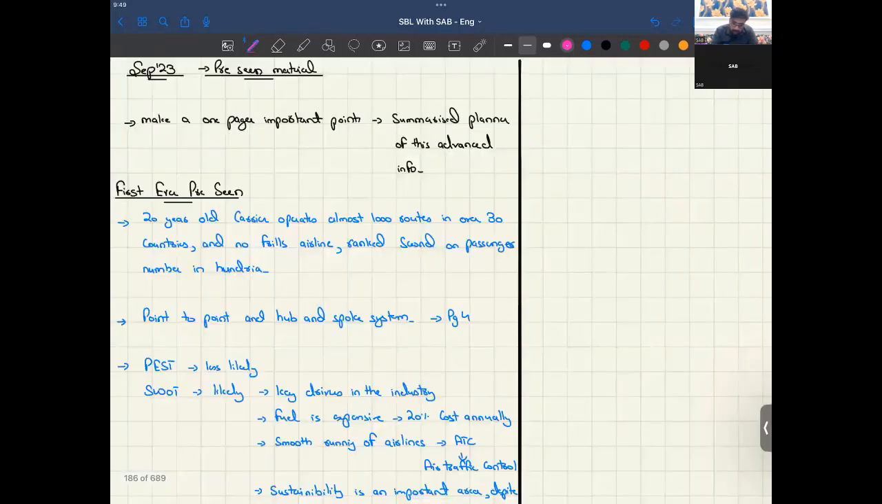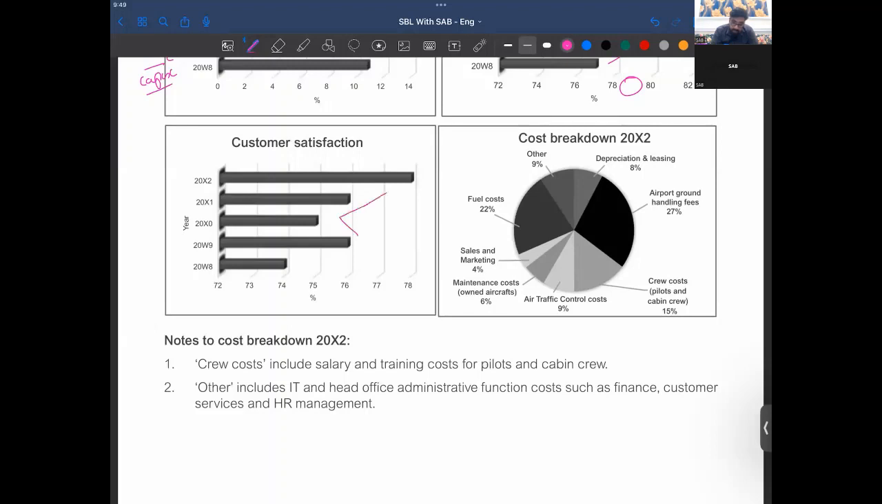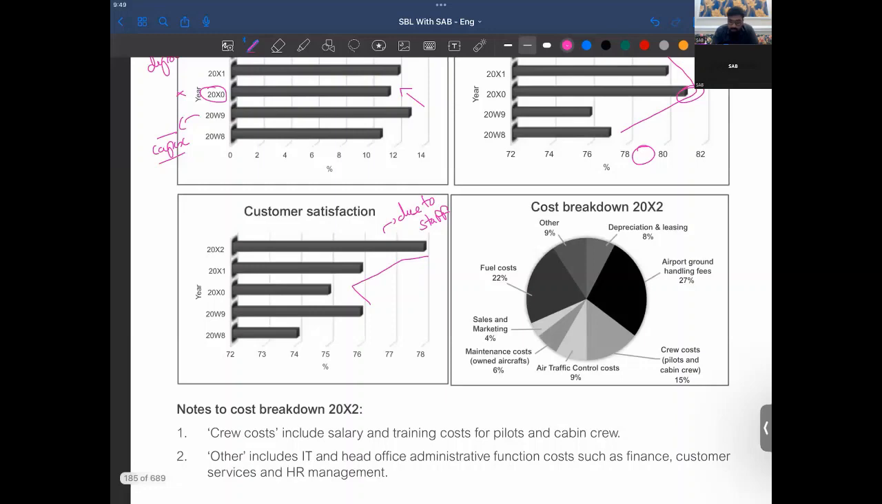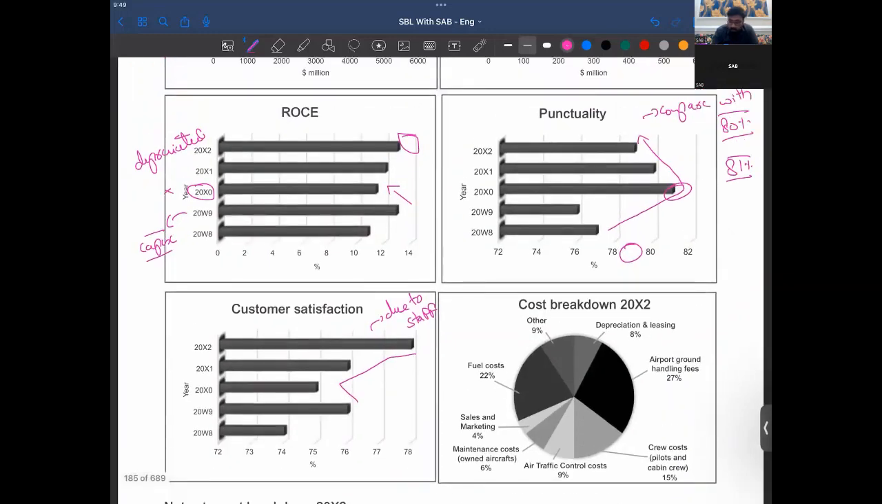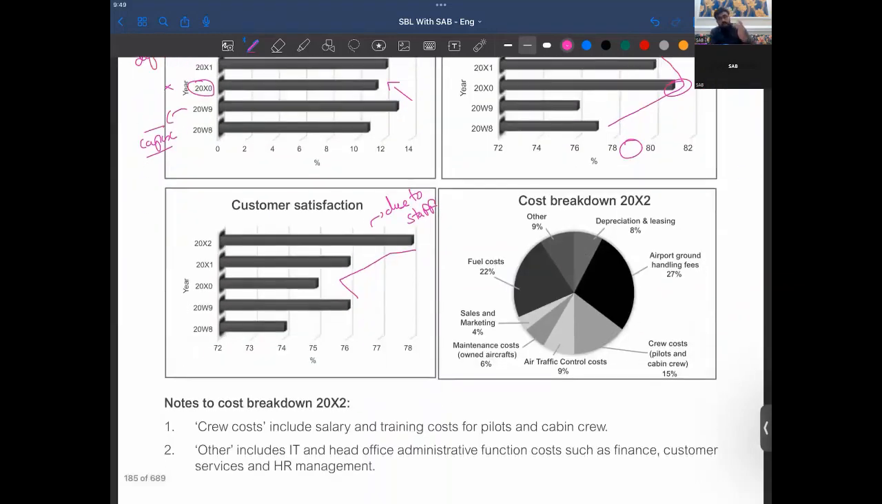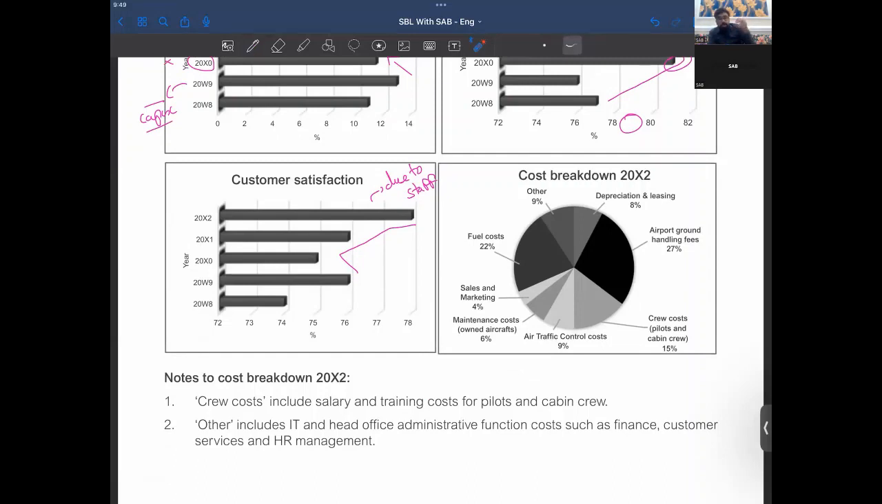Customer satisfaction. Despite being less punctual, our satisfaction has increased. How is that? Might be due to staff. If we have good staff, they might have kept our customers satisfied. If our punctuality is fine, then it's okay, right? So a decline in punctuality should mean a decline in satisfaction, but this has somehow inversely done that. And how could it have done that, right?